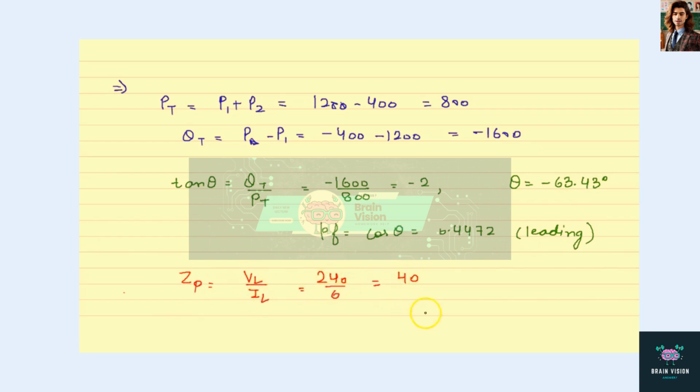This will be equal to 40. From this we will write ZP as 40 at minus 63.43 degrees ohm.